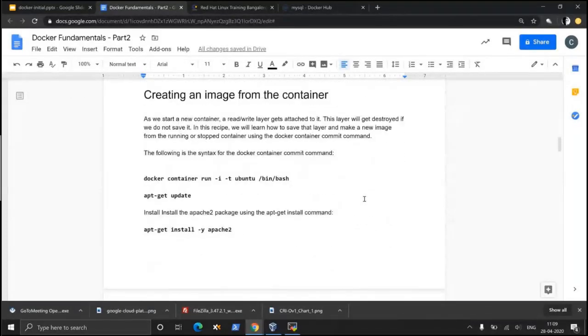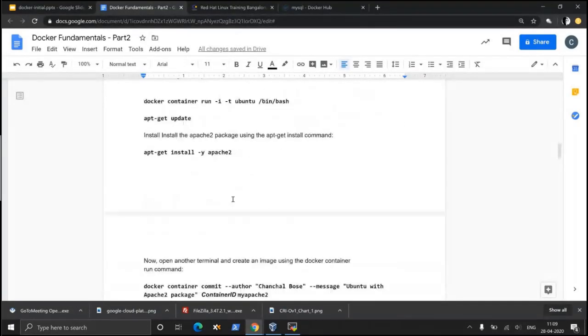So this is the chapter that I was talking about, creating an image from a container. You can create a container just like this and update that container.